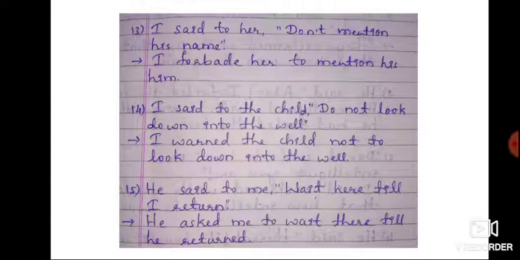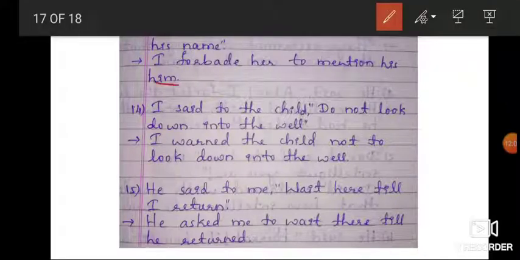Some more examples, children. I said to her, don't mention his name. I forbade her to mention his name. Here his name is not mentioned in the sentence. You can correct it yourself. Understood?